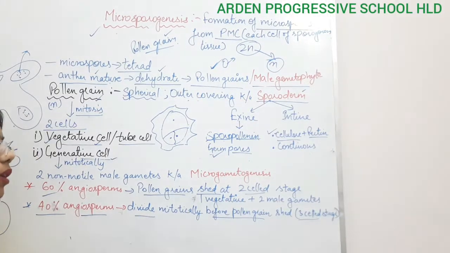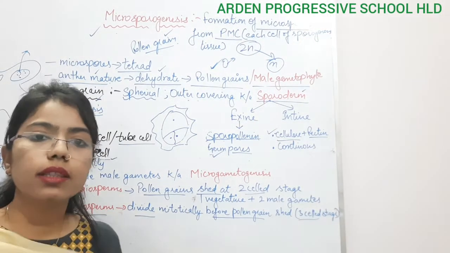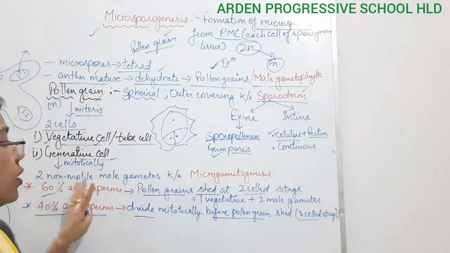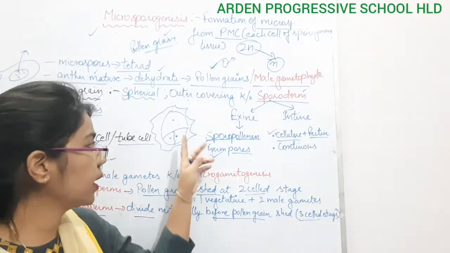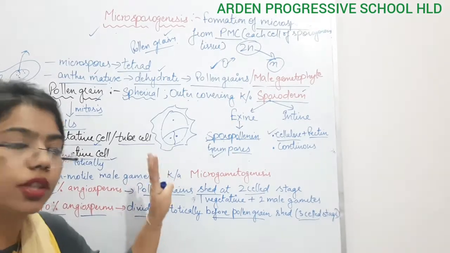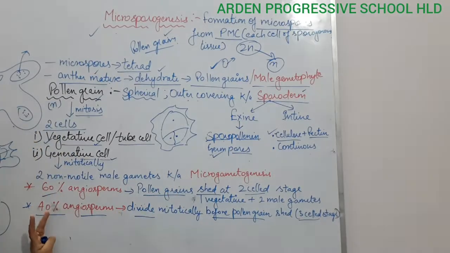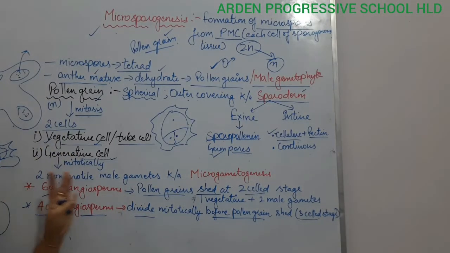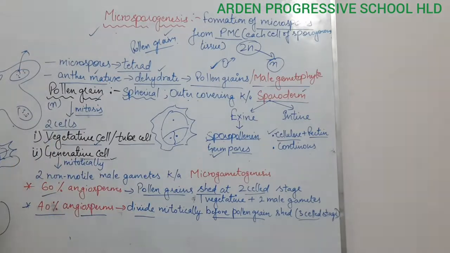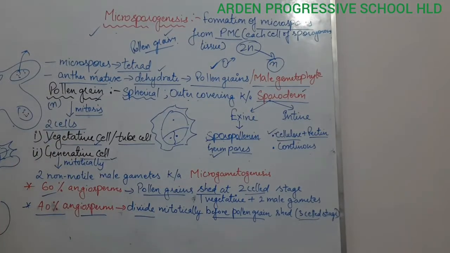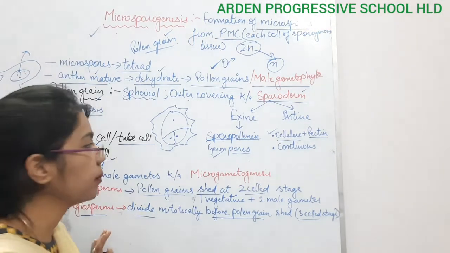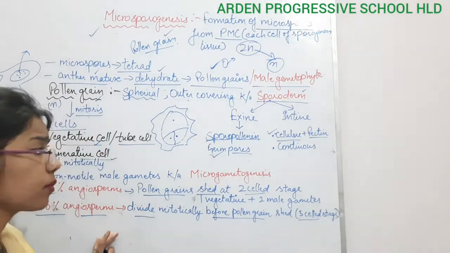So ultimately it forms the three cell stage, but in one condition it happens before pollen shedding, and in some angiosperms it happens after shedding, when the pollen reaches the stigma. So two types of this division take place.